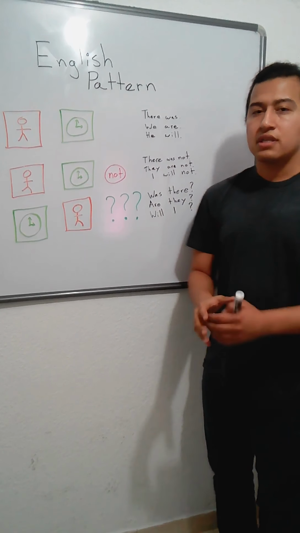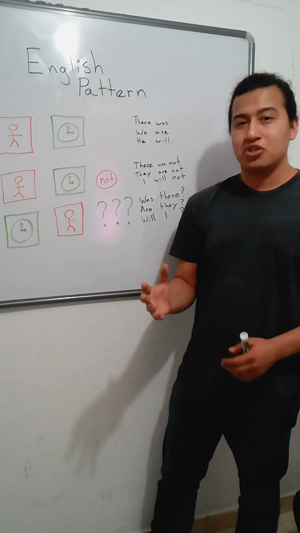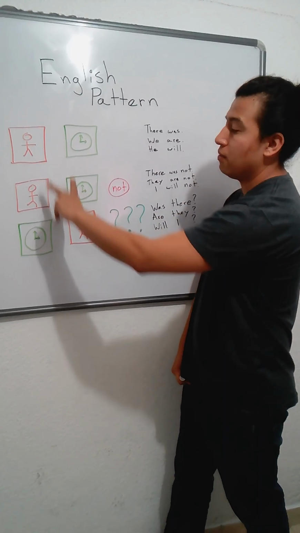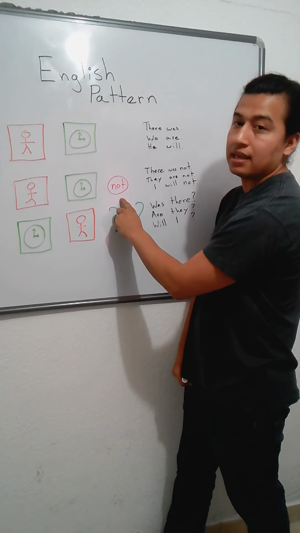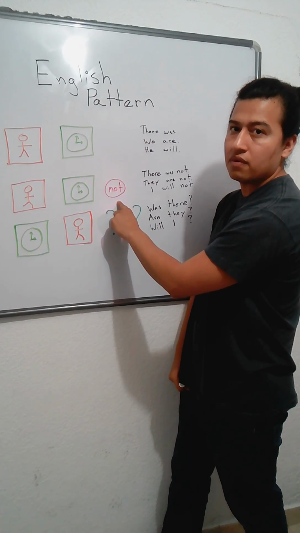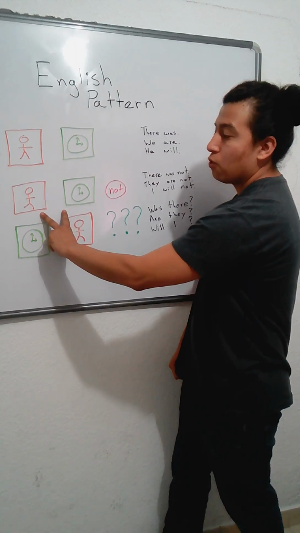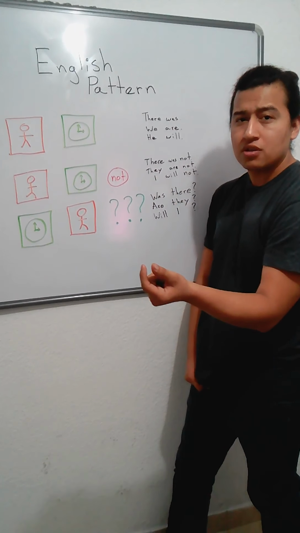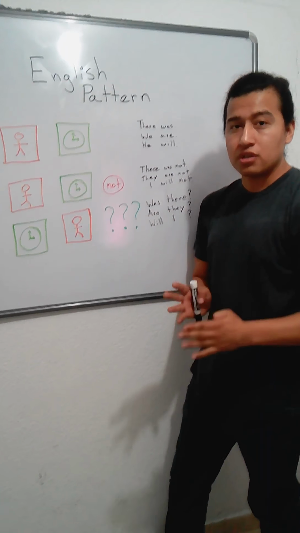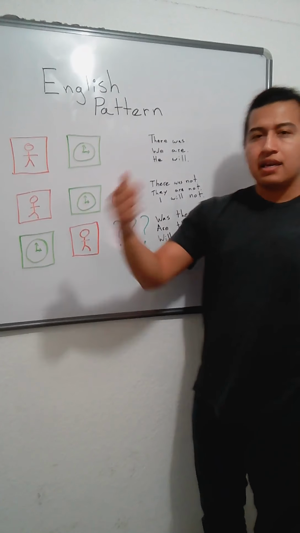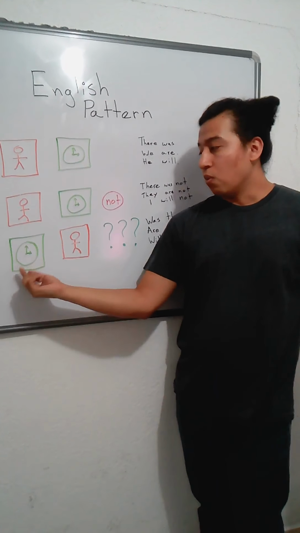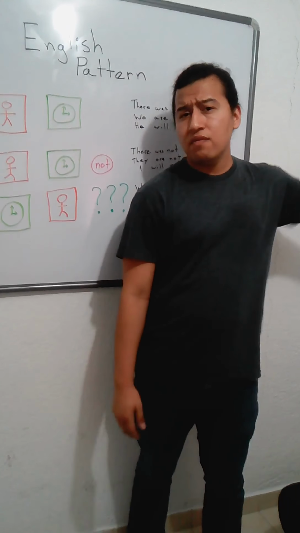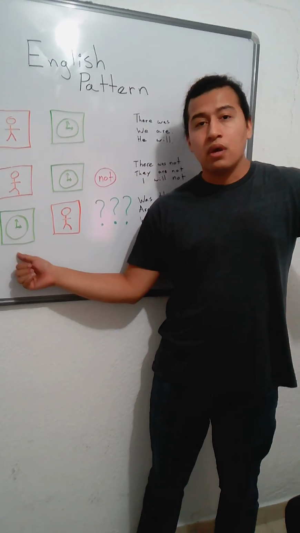And the last pattern you're going to see today is how to make a question. So if you see here, we have this guy. And then we have it here again repeated, just adding the not to make it a negative. In this case, we switch it around. It's that little switch so you can make a question in any of the times. Again, in the past, was I? In the present, am I? And even in the future, will I?